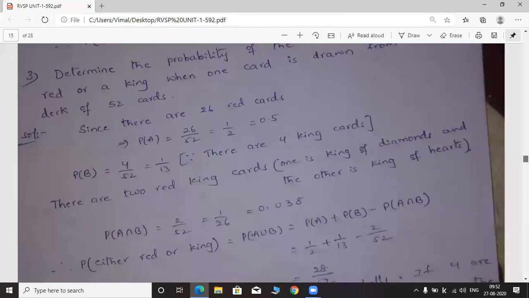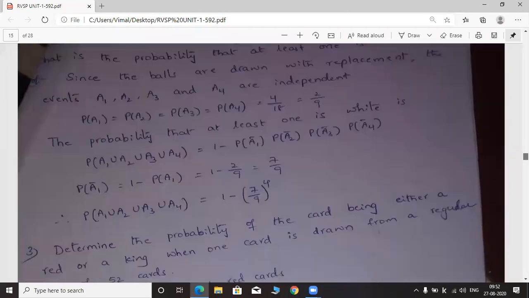Next, the remaining 2 problems also you can solve very easily.